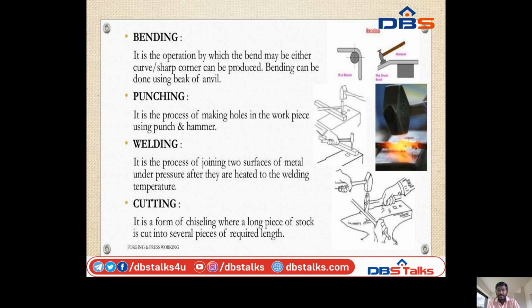It is an operation by which a bend, either a curve or a sharp corner, can be produced. Bending can be done using the beak of the anvil. So you can see the diagram also. So this is the bending by applying the hammering process. By hammering, the sheet will be bent into an L shape.